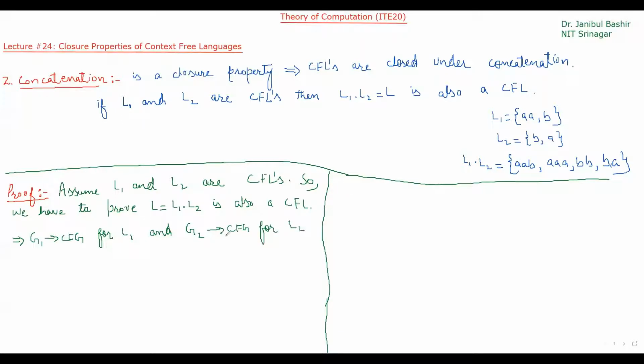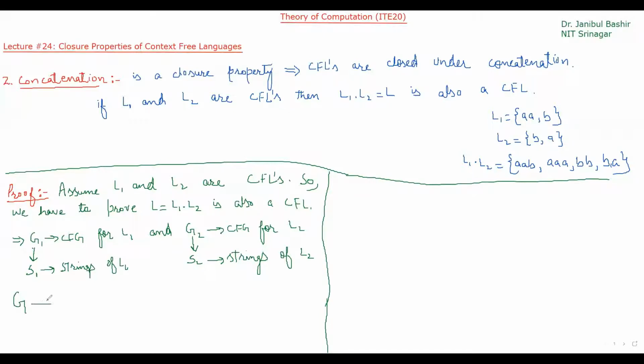Now we have to find if we are able to find a context-free grammar for L, so that means L is a context-free language. Since G1 is a context-free grammar, let's say its starting symbol is S1. G2 is a context-free grammar for L2. Let's say its starting symbol is S2. S1 means it will generate strings of L1, and S2 means strings of L2.